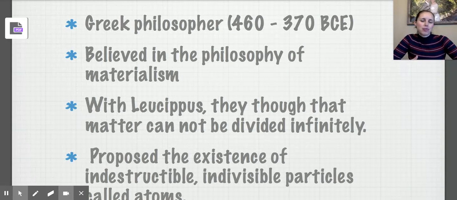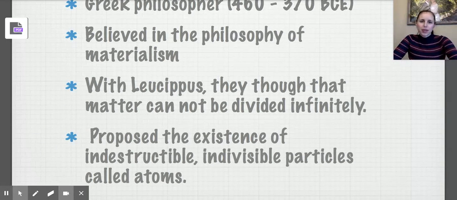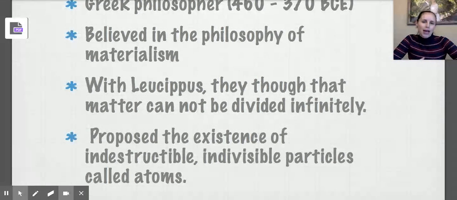What Democritus and Leucippus said is that matter cannot be divided indefinitely. Essentially, it's the idea of a piece of paper, right? If you have a piece of paper, you can tear the paper in half, you can tear it in half, and eventually you're going to get to paper pieces that are so small that you can no longer tear them in half. So Democritus and Leucippus said that matter cannot be divided infinitely. Based on that, they proposed the idea of an indestructible, indivisible particle. They called these atomos, and then we later shortened it to atoms.